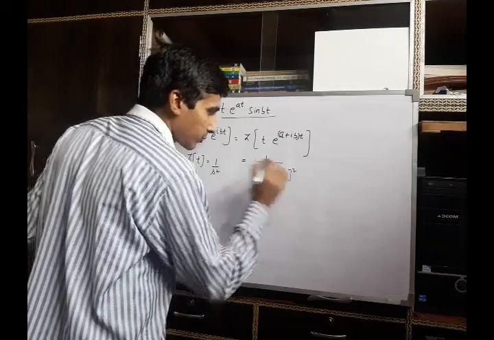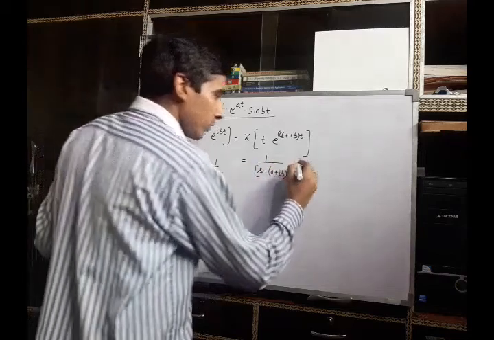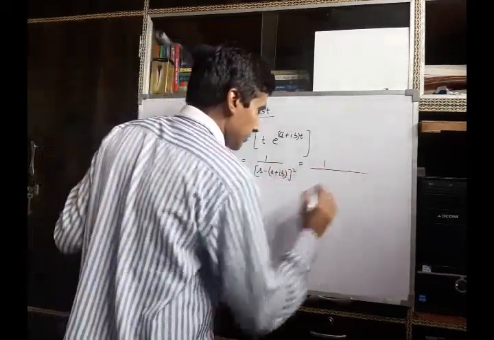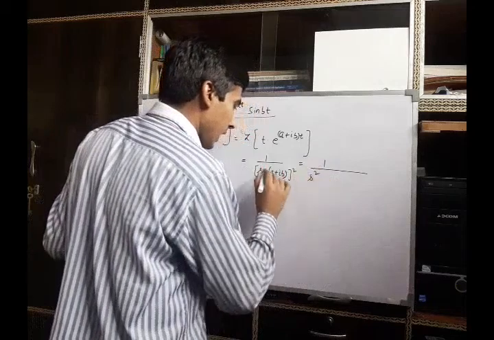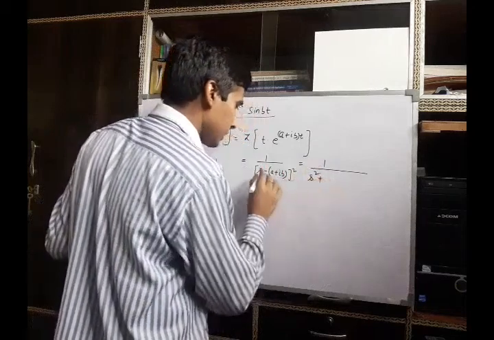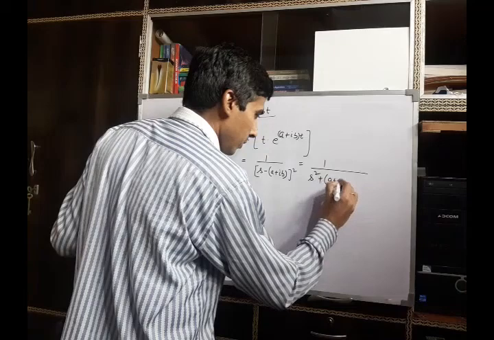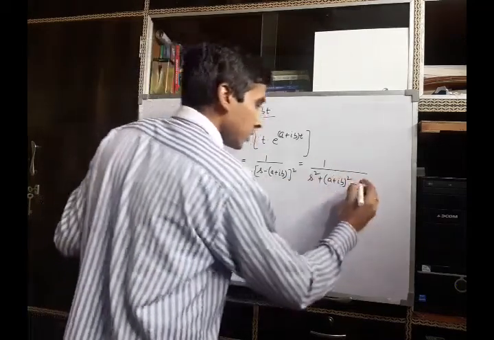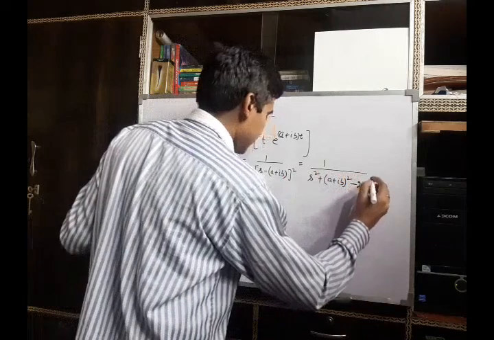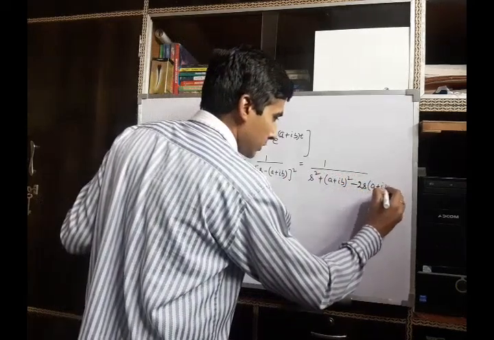Then simplifying this, we can rewrite it as, open the square, s square plus (a plus iota b) whole square minus 2s into (a plus iota b).